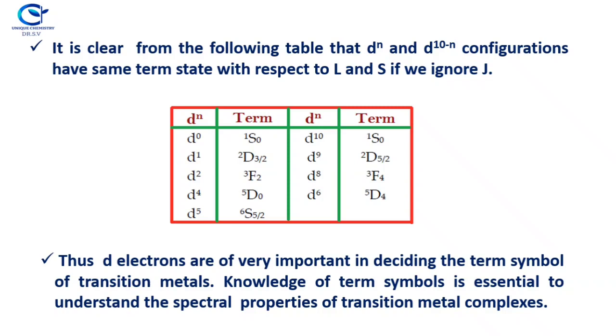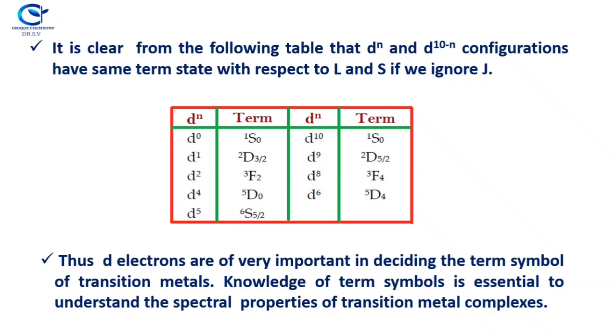So for d0 it is singlet S 0. For d10 it is singlet S 0. Both are the same. But for d1 it is doublet D 3/2, and for d9 it is doublet D 5/2. So if you ignore the J value, d1 and the complementary configuration d9 have the same term symbol with respect to L and S. For d2 it is triplet F2.